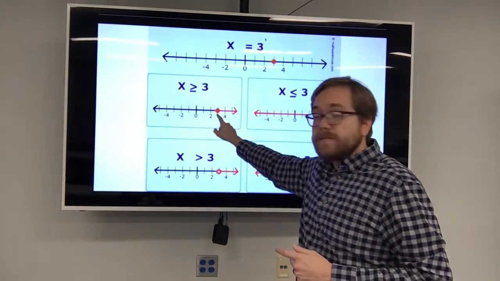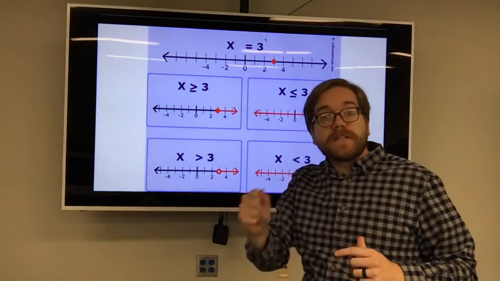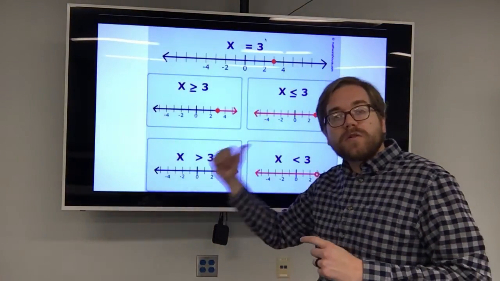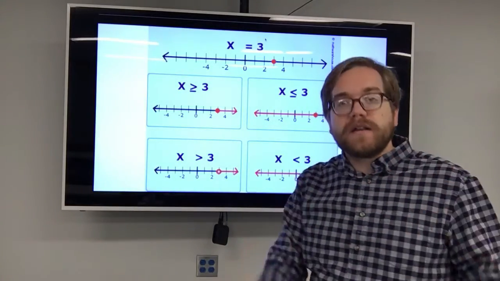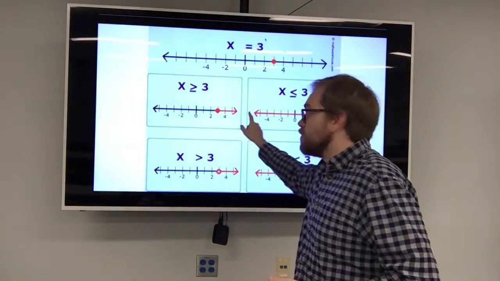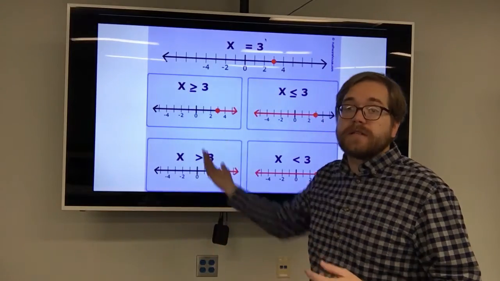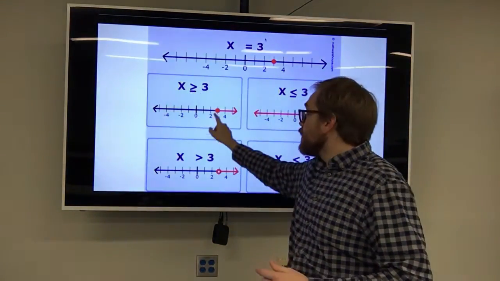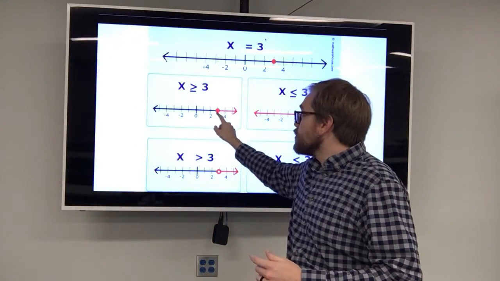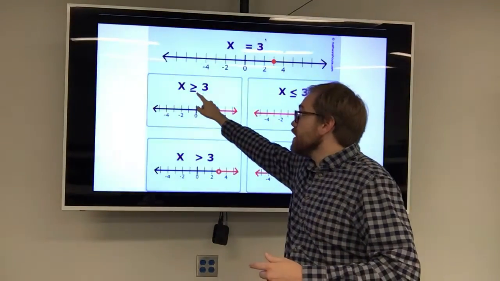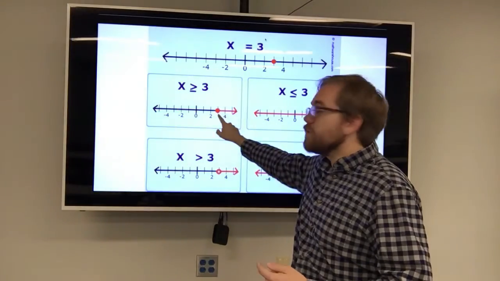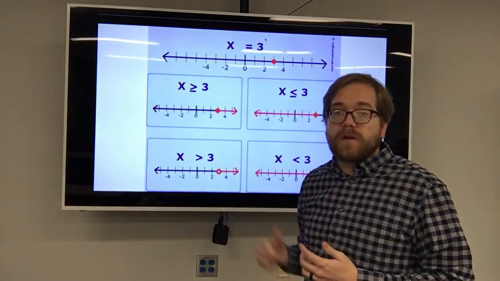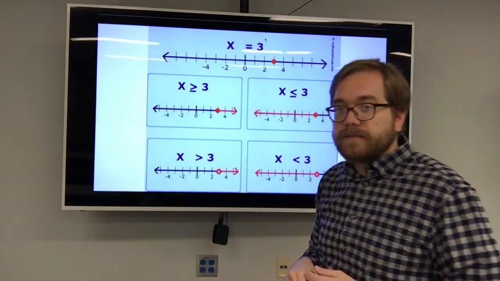So 3 is a possible solution, so we put a filled in circle there, but then we draw an arrow towards all the numbers that are greater than 3, so off to the right, like 4, 5, 6, and so on. So that's how I would graph this: I would put the filled in circle where 3 is, because it could be equal to 3, but it's also all the numbers greater than 3. So I would draw the arrow off to the right to where the numbers are greater than 3.